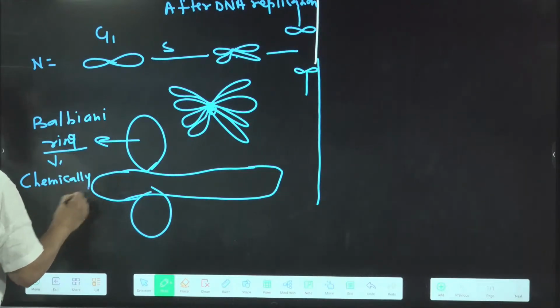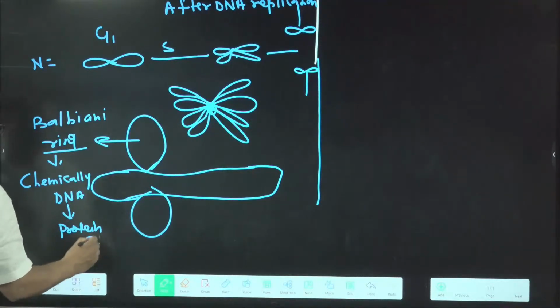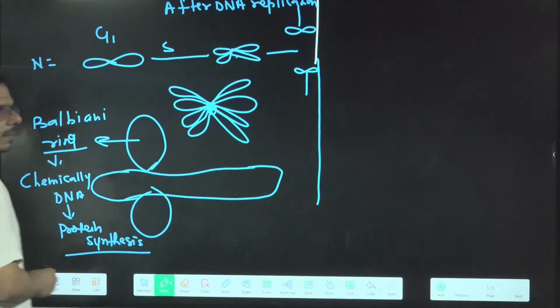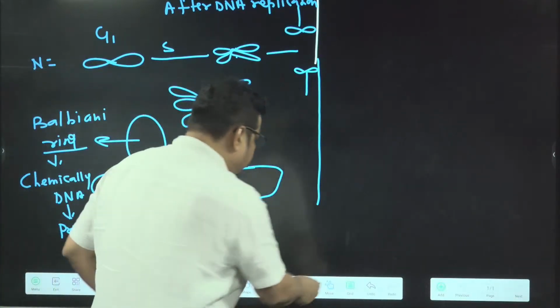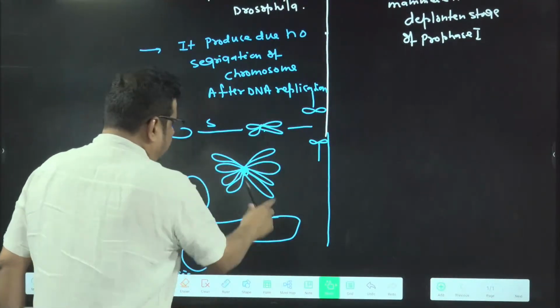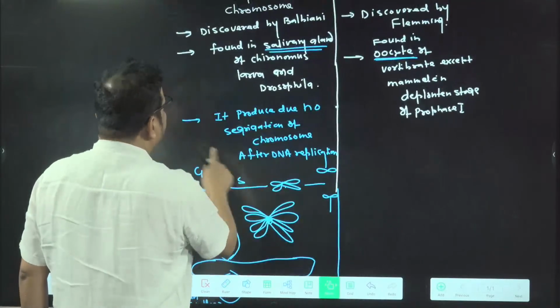Chemically DNA. And DNA participates in which one? Protein synthesis. So what are the probable questions the examiner is going to ask from here in the exam? Let me tell you in the question format what the possible questions are.